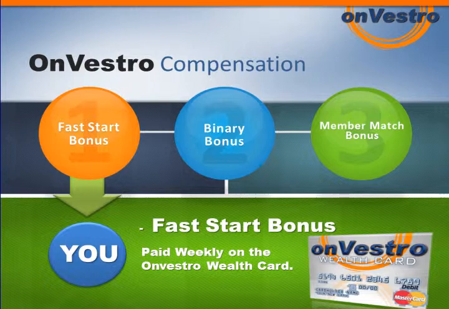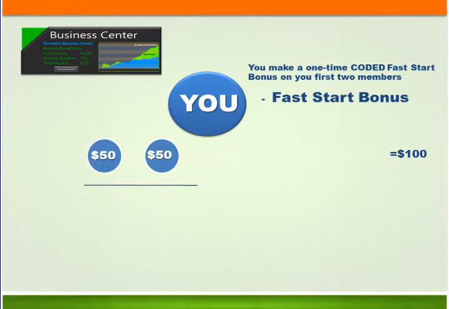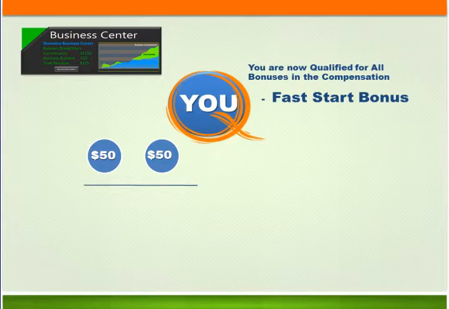Another power concept that we have is that everybody will receive an OnVestro Wealth Card, allowing you to show people this is exactly how I get paid through my OnVestro Wealth Card. On our Fast Start bonuses, when our first 2 members that you personally referred into the business, you're going to make a Fast Start bonus of $50. This also qualifies you for the rest of the compensation bonuses, which is the binary bonus and also our matching bonus. Your first 2 members will qualify you for the rest of the compensation bonuses.